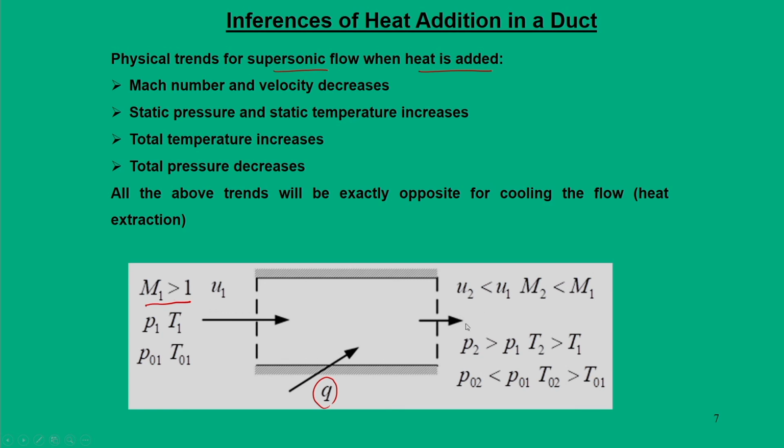The Mach number decreases, and since Mach number decreases, velocity also decreases. The static pressure and static temperature increase. The total pressure drops and total temperature increases, since heat is being added.